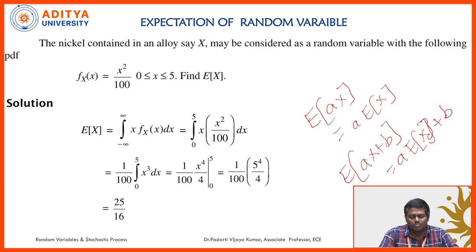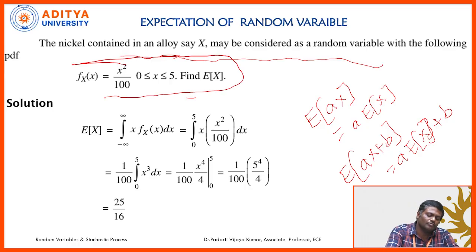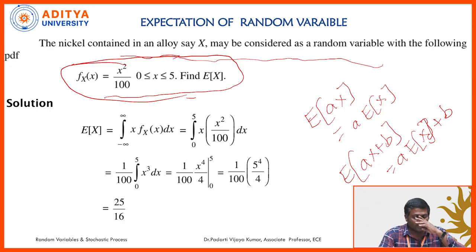So here one practical example is given. The nickel contained in an alloy, says the random variable, is given by a density function. It is described in the form of a density function, continuous random variable, fx of x is equal to x square by 10 over the limit 0 to 5. Now they are asking to calculate the mean value or expectation value.